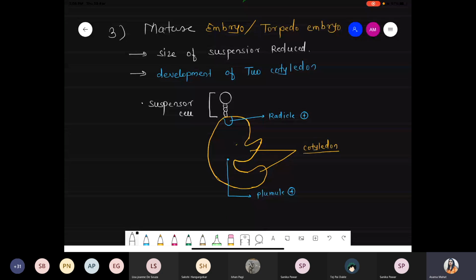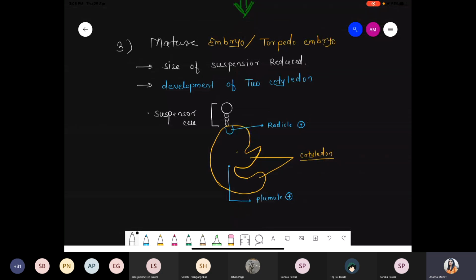Chalo. Done. Okay, we will revise once again the entire embryo development part. Once we finish this diagram part, please tell me. Then we continue all this process. We revise all this process.